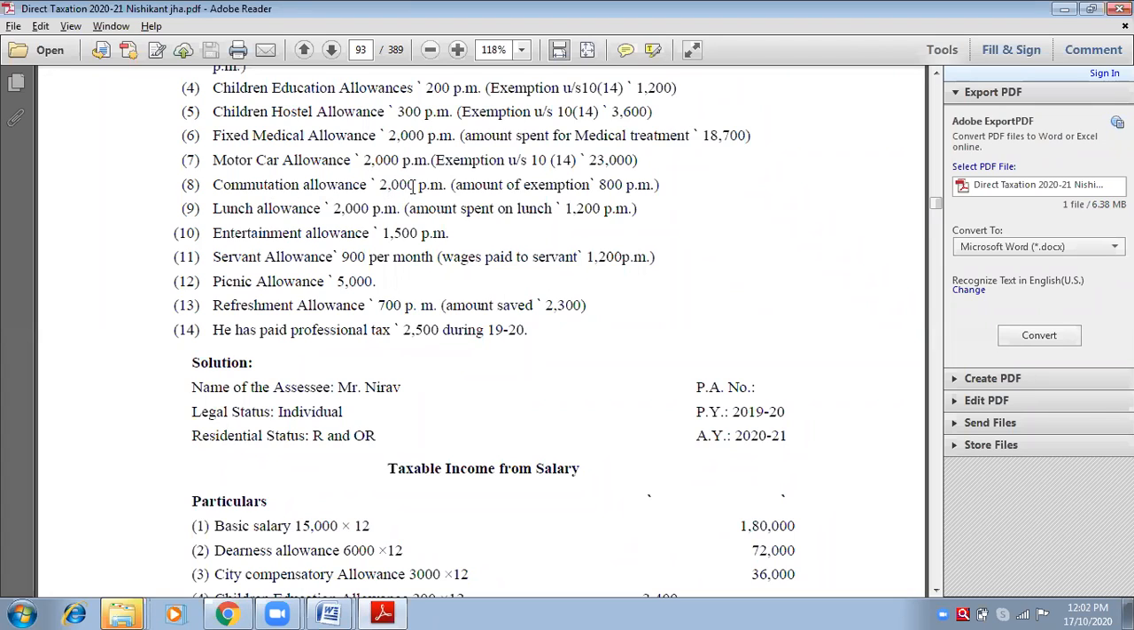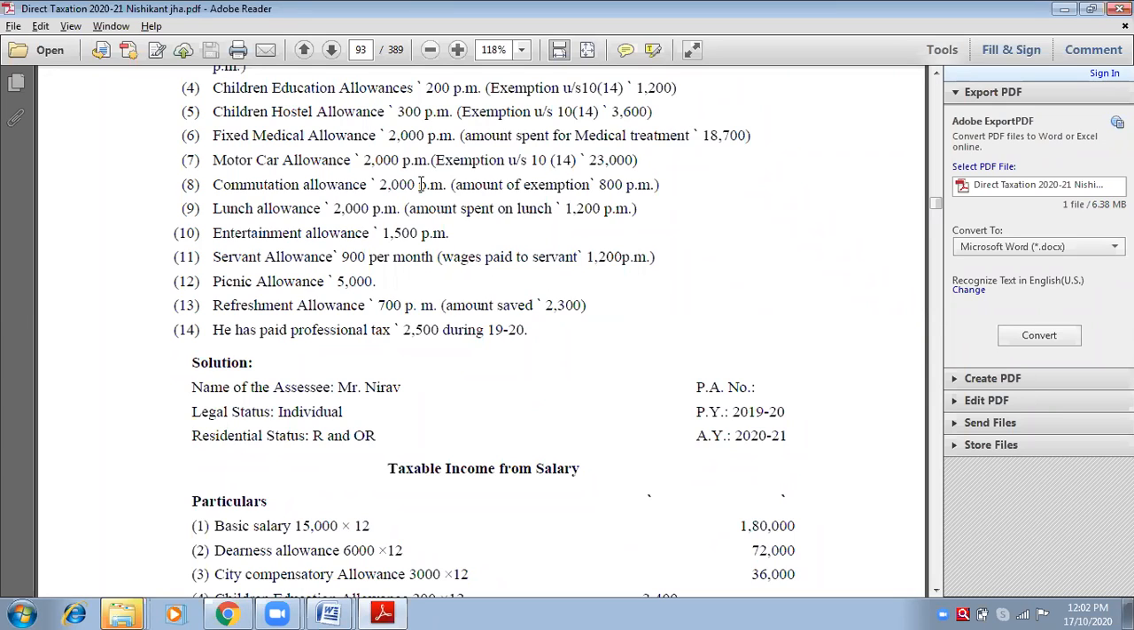Okay, so it is 2,000 per month given by employer, but amount of exemption is also given, 800 per month. So yes, 800 per month will be exempted from 2,000 per month. But we need to convert all figures into per annum. Write down commutation allowances bracket 2,000 into 12. What is the amount in the inner column? 24,000. Very good.